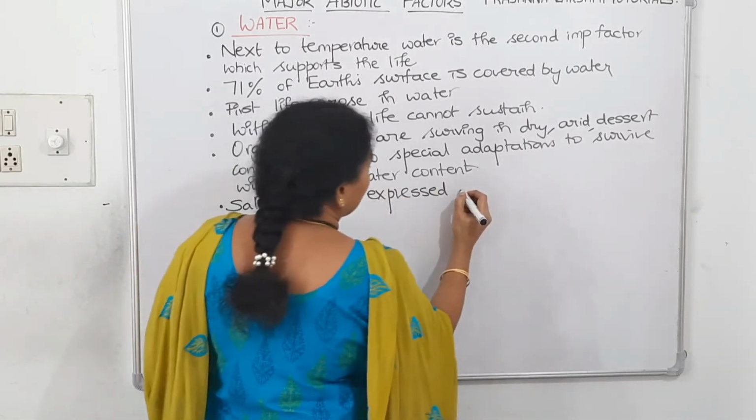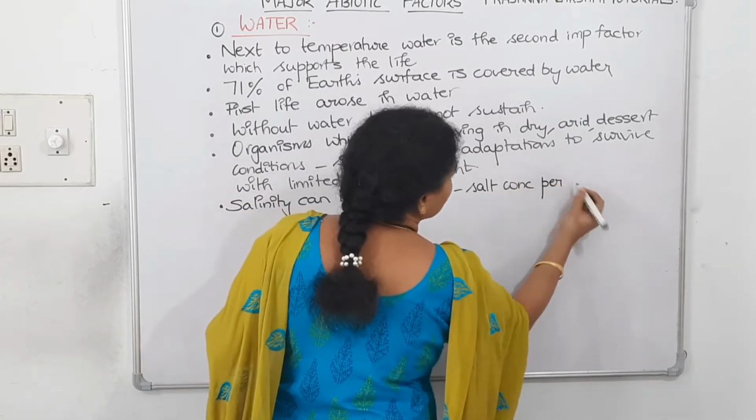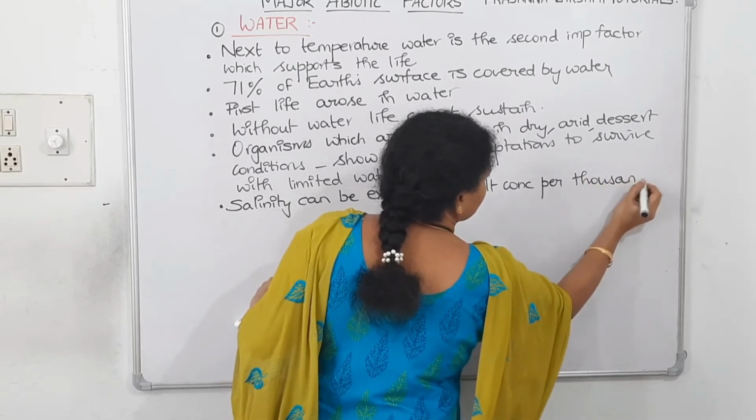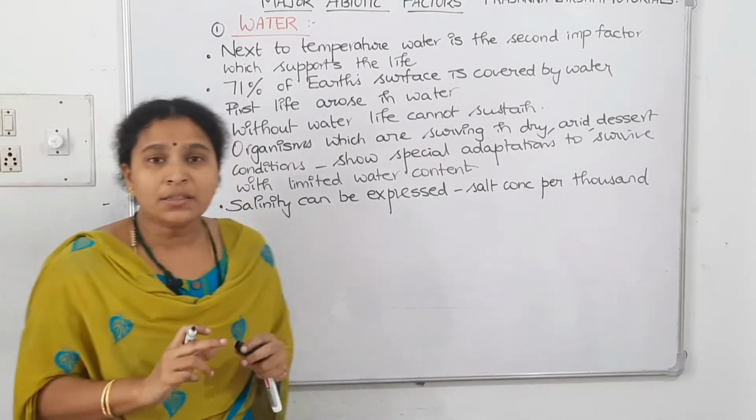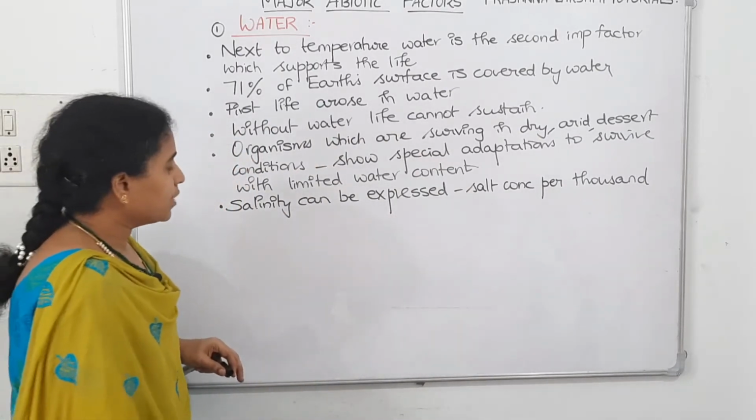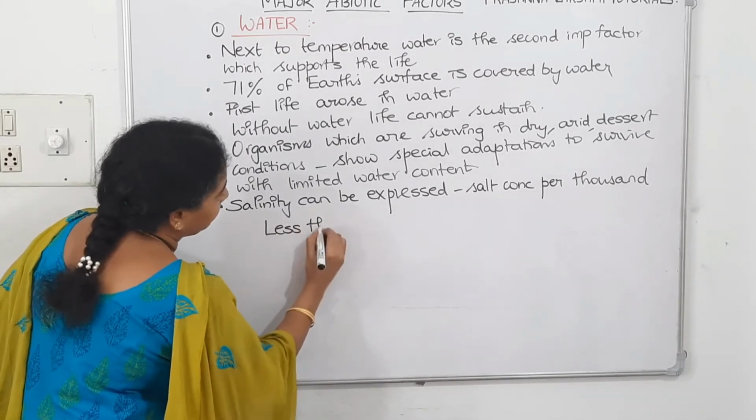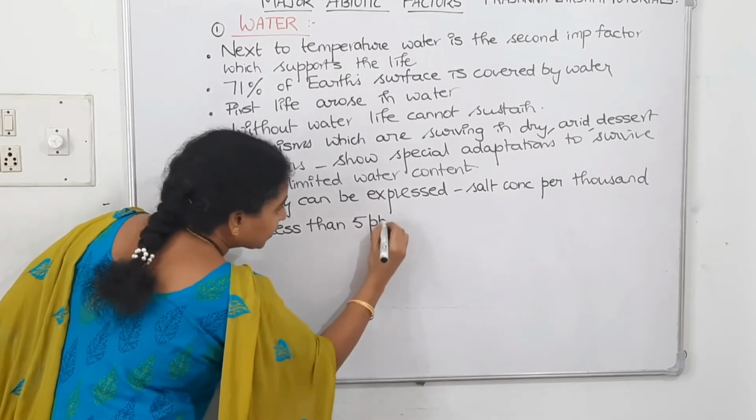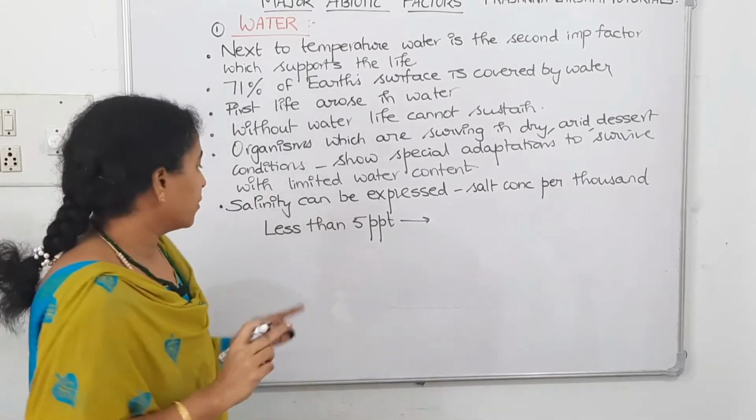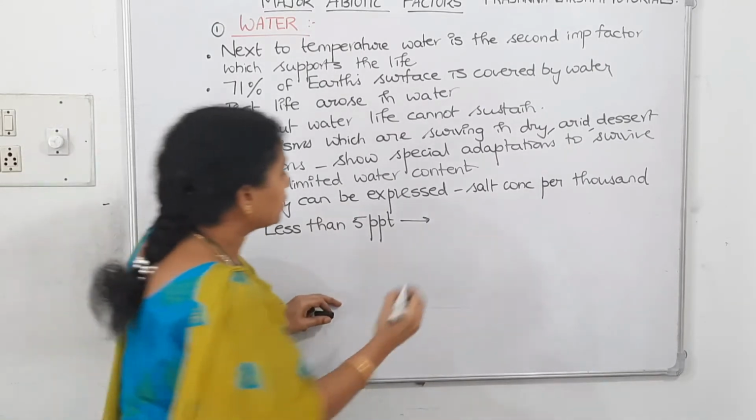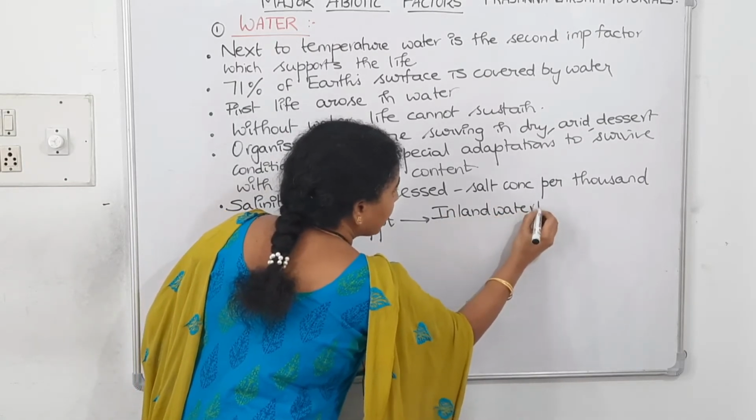Salinity can be expressed as salt concentration per 1000. How much salt is there in parts per 1000? Based on this, if the salt concentration is less than 5 parts per 1000, then we call such water bodies inland water bodies.